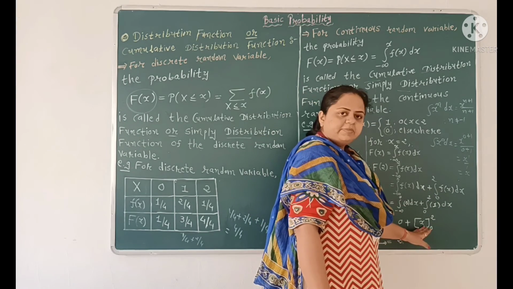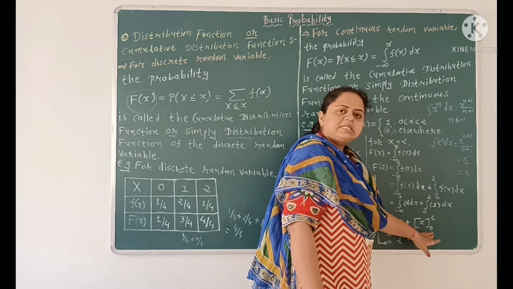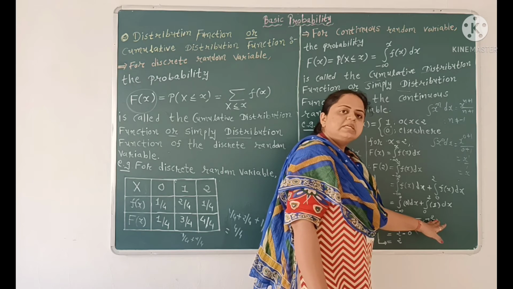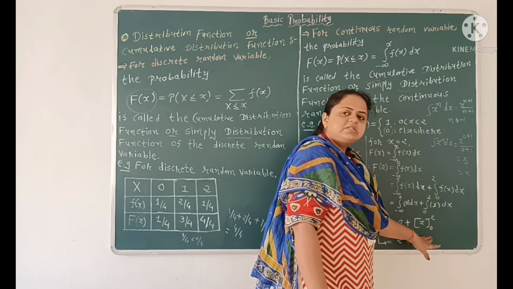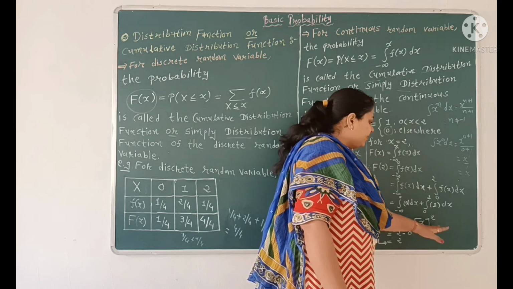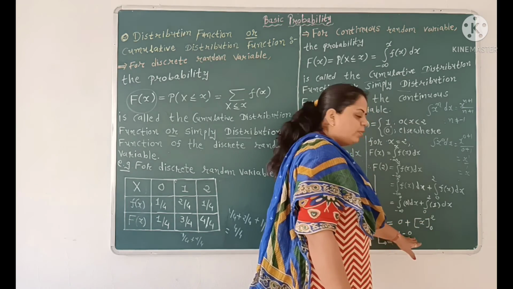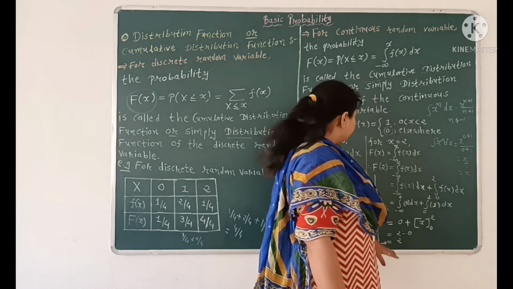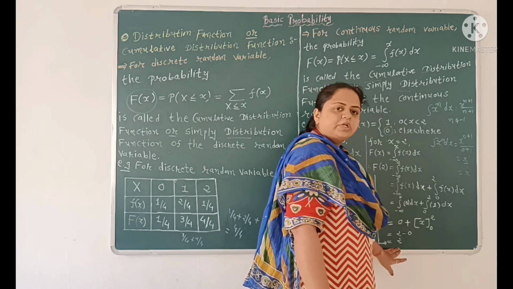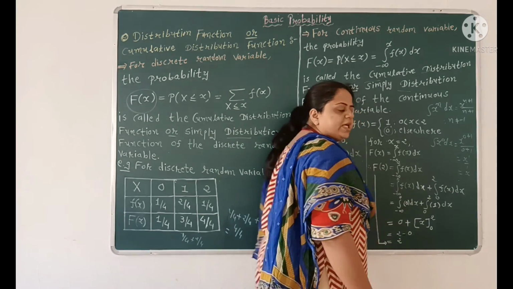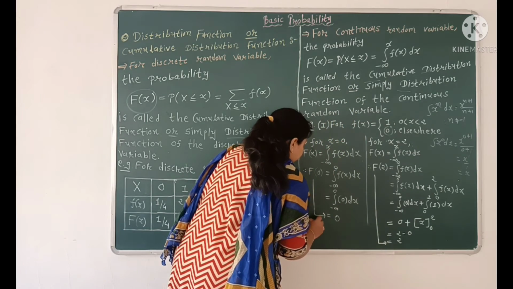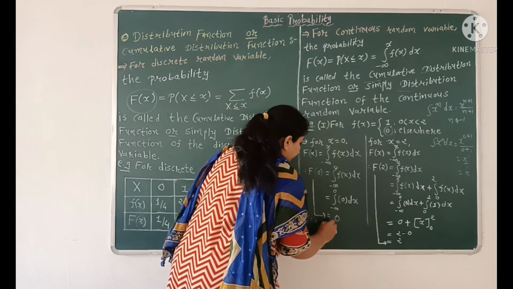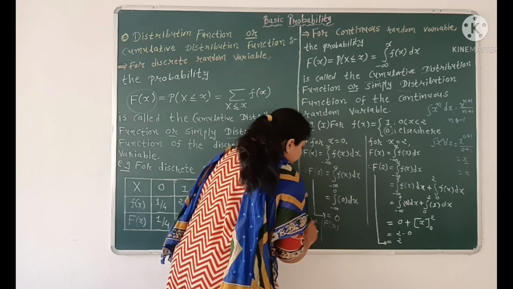Now substituting the limits, upper limit minus lower limit. Here 2 is the upper limit and 0 is the lower limit. So upper limit minus lower limit, we get 2 minus 0, and 2 minus 0 is equal to 2. So we have F of 2 is equal to 2. So for x equal to small x we have F of x.